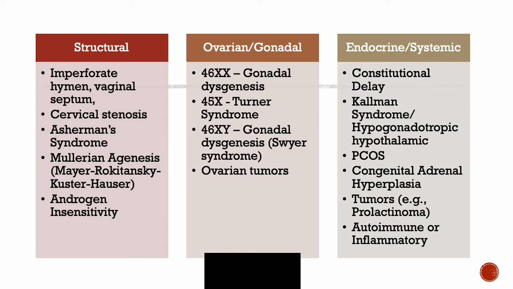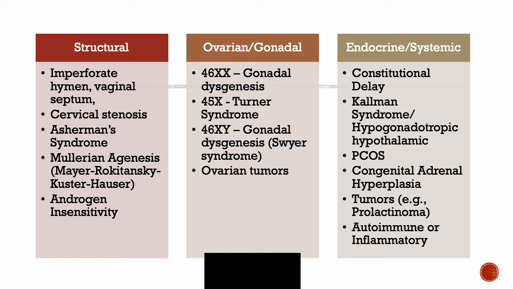You'll often find on the exams they will not put lack of smell as a sign. One, because most people wouldn't present with that symptom, and two, it's very easily pathognomonic for this diagnosis, so they often will actually take it out. Other diagnoses in this category include PCOS, congenital adrenal hypoplasia, prolactinomas, or other autoimmune inflammatory diseases that would inhibit normal GnRH or FSH and LH release.